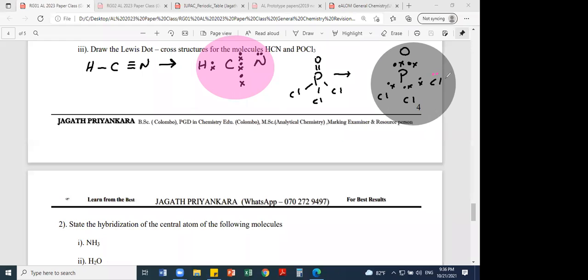Chlorine, there are 3 lone pairs. You don't need to use different colors, you can use the same color, but to distinguish, put the 3 lone pairs separately. Here also what? 3 lone pairs. Sorry, no, 2 lone pairs, sorry. 2 lone pairs like this. Right, that's how you get it.